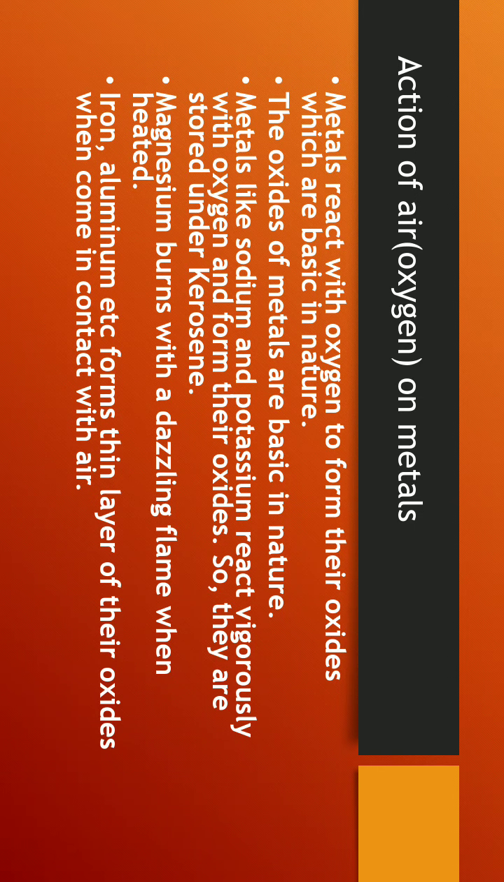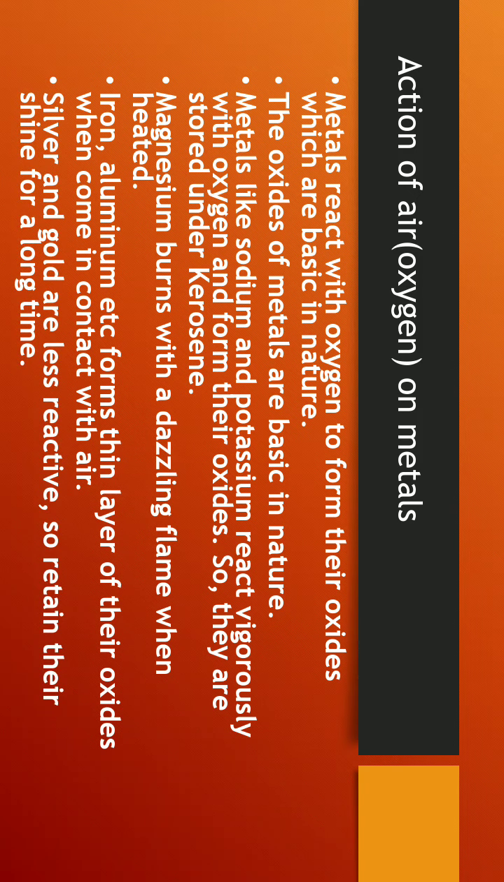Now other common metals like iron, aluminium, etc., when they come in contact with air for a few days, form a thin layer of their oxide on their surface. And less reactive metals like silver, gold, etc. retain their shine for a longer time because they don't react easily with oxygen or air. So these are the differences in the reactivity of different metals with oxygen.